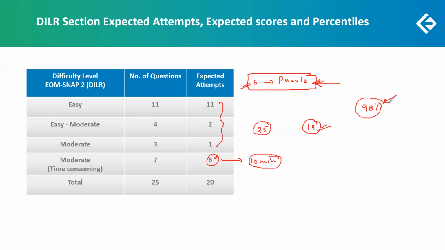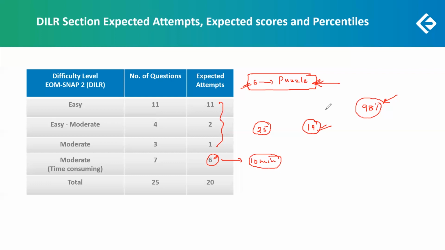Obviously this is subjective, it depends on the student. If the student is okay with attempting all the other 19 questions but leaving this one, that is also fine. But in most cases, with most of the students, I have seen that it is quite difficult, close to difficult at least, that if I don't give them any choice, you have to attempt all the 19 questions, they will compromise on accuracy.